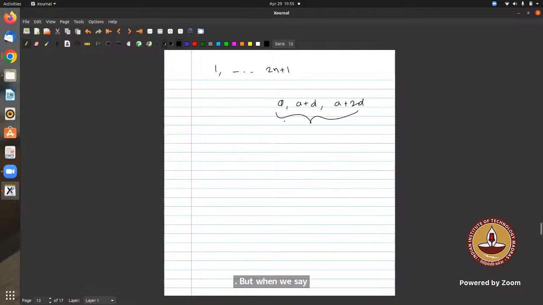No, that is fine. These are the consecutive numbers in a 3-number AP.